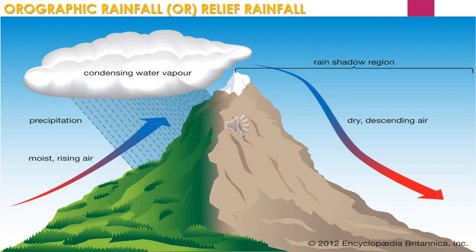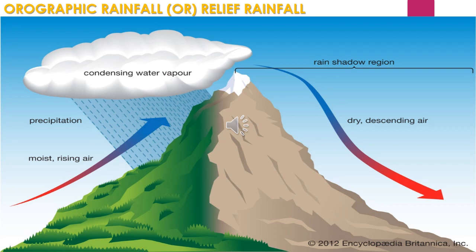Orographic rainfall, also called relief rainfall, is caused when the air is forced to rise against a high mountain. The mountain barriers lying across the direction of airflow force the moisture-laden air to rise along the mountain slope. You can see this in the picture. We have already discussed this in the factors influencing climate and weather. The mountain acts as a barrier, and the moist air rises along the mountain slopes.